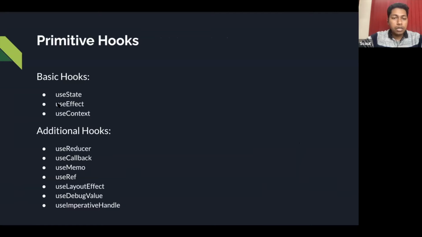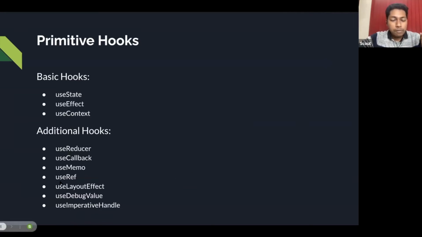There are some basic hooks and some additional hooks you can use. Some of the basic hooks are useState, useEffect, and useContext. These are a few basic hooks which we will use on a day-to-day basis. And there are some additional hooks like useReducer, useCallback, useMemo, useRef, useLayoutEffect, useDebugValue, and useImperativeHandle. These are a few additional hooks which we will use maybe once in 100 times. I mean, if we use hooks 100 times, maybe we will use these only one time.